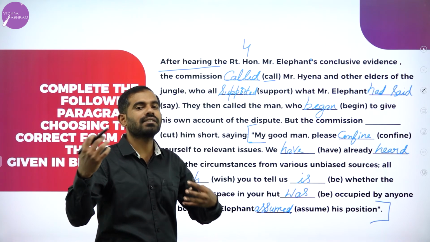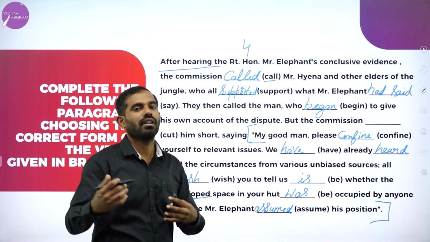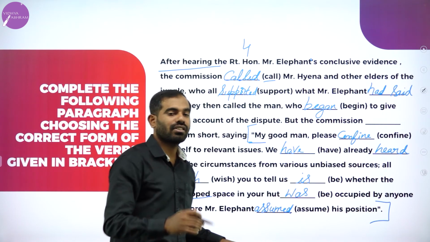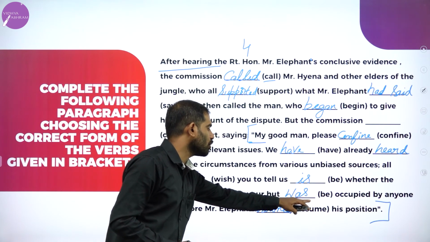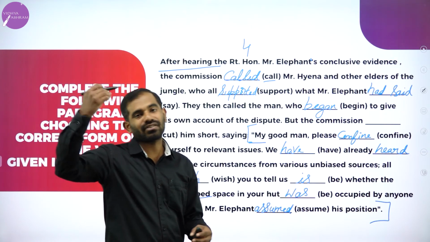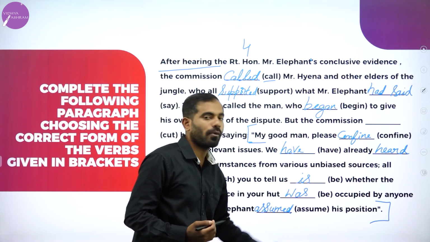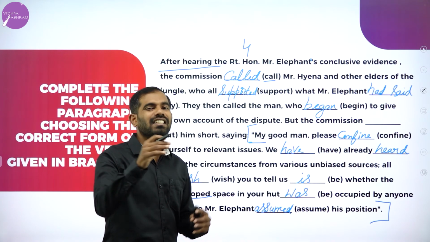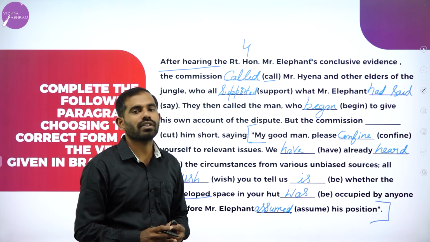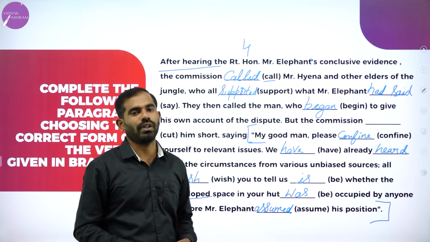If you realize that the action is over or in the past, you are liable to use past tense. You cannot speak about the past action using the present form of the verb. It's a bit complicated to understand, but try to solve more questions and you will get used to it.